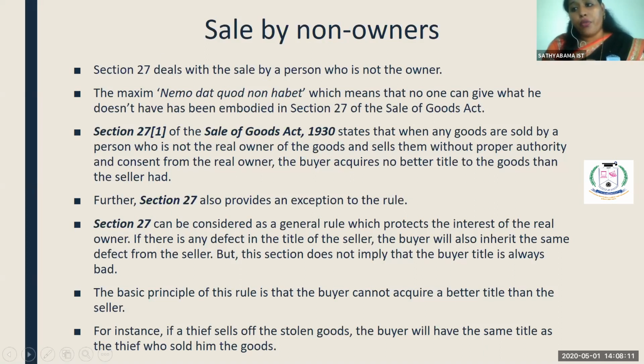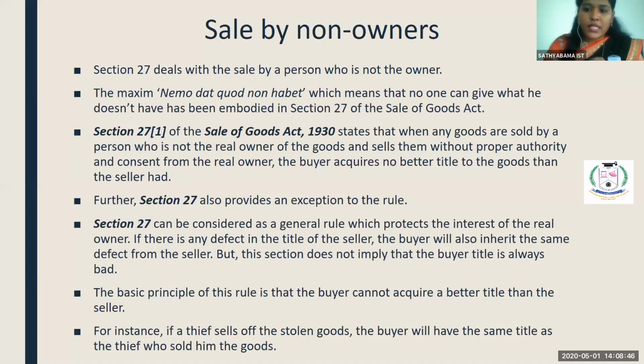Because if A is holding the possession of the goods by a third degree method, or he is holding stolen goods, he cannot claim that he is the original owner. So that is what this maxim says. No one can give a better title than the owner. Only the original owner can give a better title, clear ownership to the goods. That is what this maxim says.